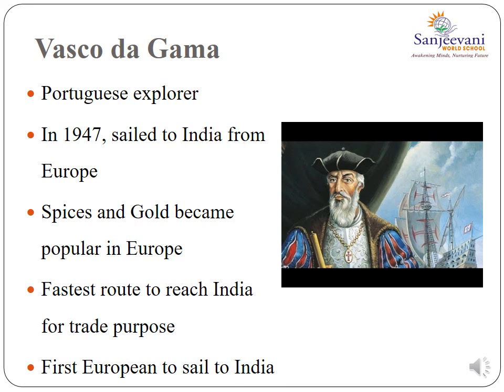They were so eager, so Vasco da Gama was the first European to sail to India by going around Africa and opened a major trade route to Asia. Fine. So we saw about two explorers. The first one was Christopher Columbus and the second one is Vasco da Gama. So this was the end of part 1 of chapter number 2, evolution of transport.